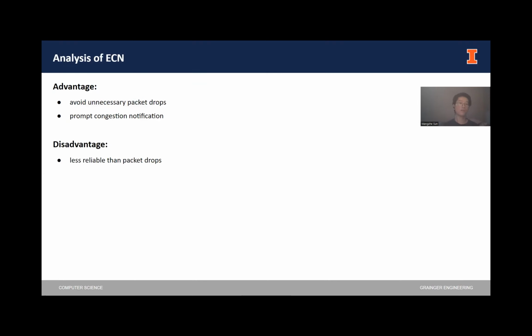And now let's talk about the advantages and disadvantages of using the ECN mechanism. There are two main advantages of the mechanism. Firstly, it can help avoid unnecessary packet drops. This means that when using the ECN mechanism, the routers will not discard random packets on the path in order to reduce the congestion. This will definitely help reduce the packet drop rate and the packet delay while improving the overall traffic at the same time.